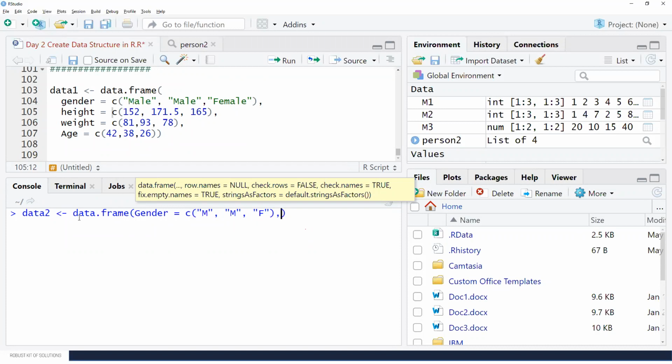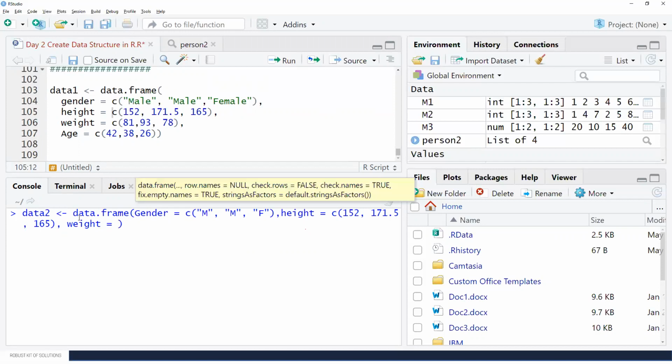Then another column is height is equal to, let's say, c(152, 171.5, and then 165) over there. Then again give a comma and give a weight argument.